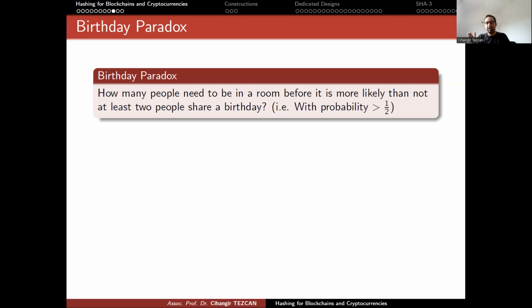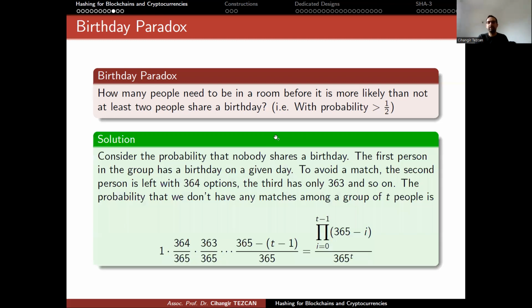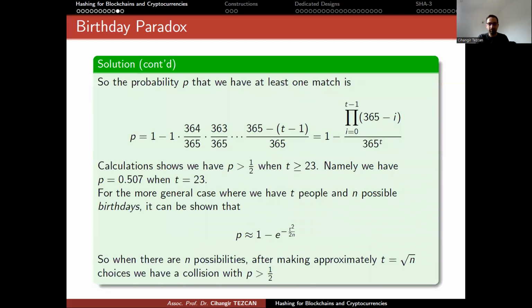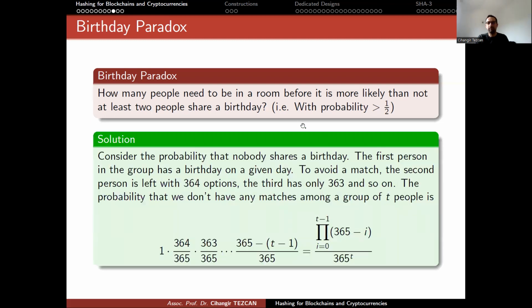So the question is, at which point, how many people in the room, do we have a probability of more than 1/2? We call this a paradox because when we ask this question, people think that maybe 100 or 200 people should be in the room, but the answer is less than that. I think it should be 23, yes. So it is a very small number compared to people's expectations, and this is why we call it a paradox. So let me explain why the answer is 23 and how it is used for the collisions in hash functions.